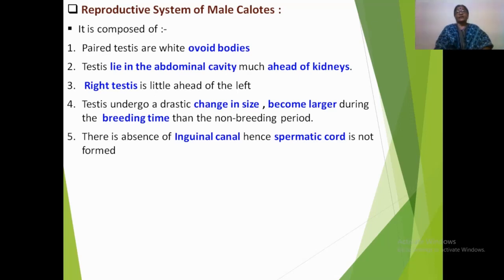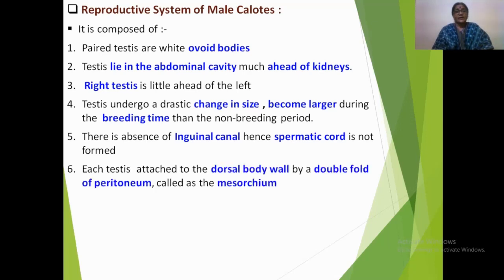The inguinal canal is located ventrally at the junction of the abdominal cavity and the hind limbs. Each testis is attached to the dorsal body wall through a double fold of peritoneum which is called mesorchium. Thus, the mesorchium, that is the double peritoneal fold, keeps the testes in their position.